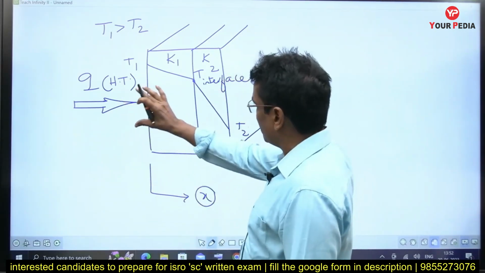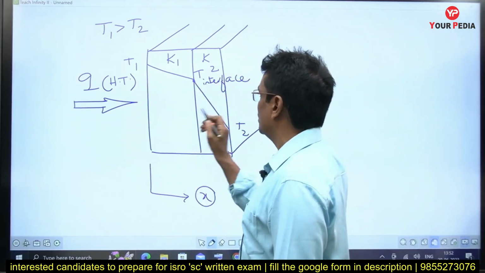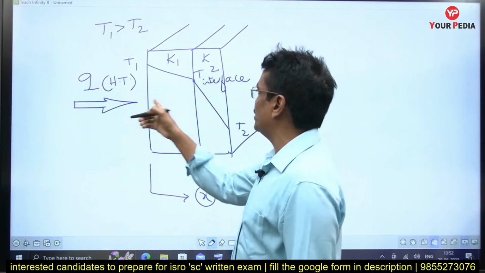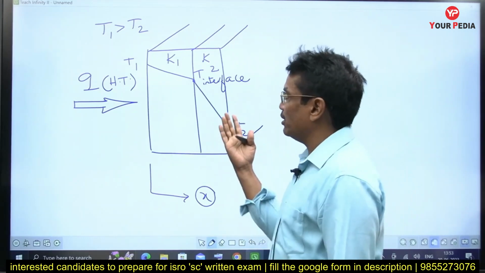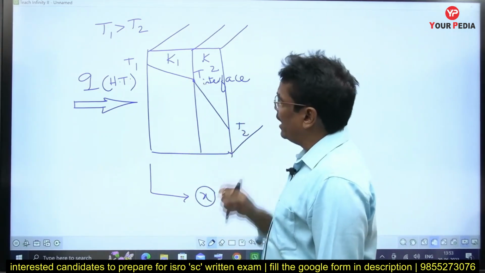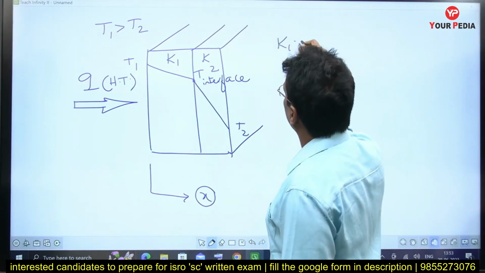So this is how the temperature profile looks. This is how the temperature drops along the x direction. T1 is greater than T2, therefore this is the direction of the heat flow. What are the things you can infer? What can you understand from this temperature profile? Just by looking at it, I can say that K1 is greater than K2.